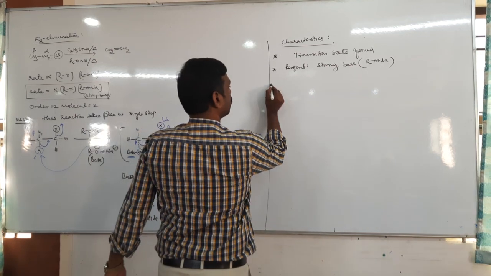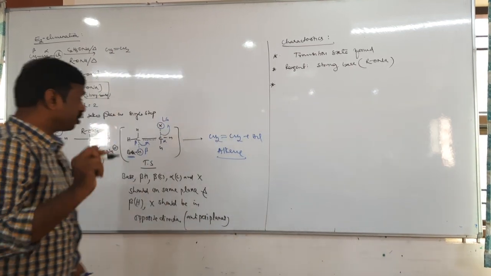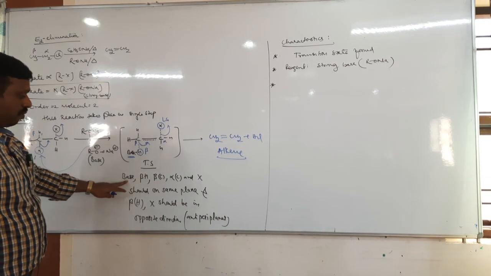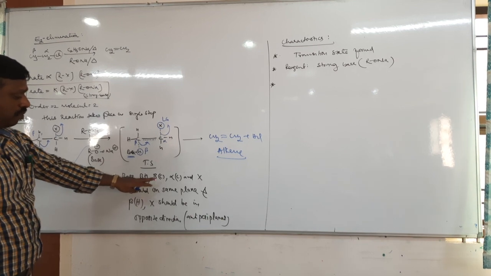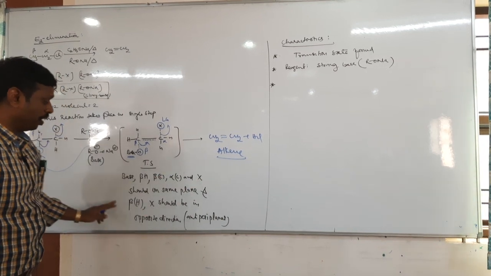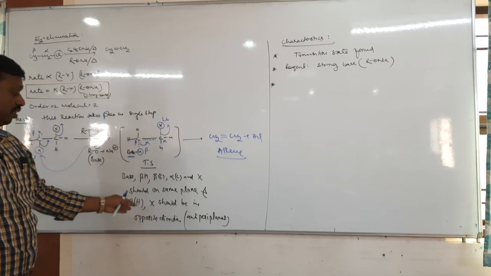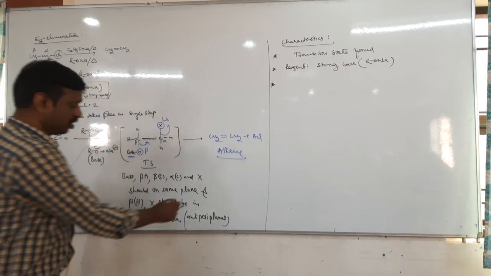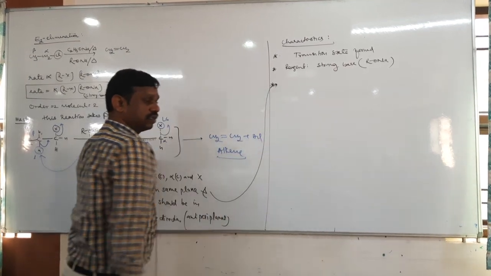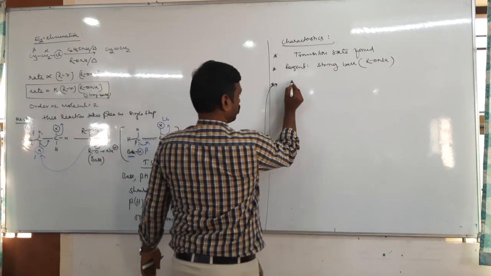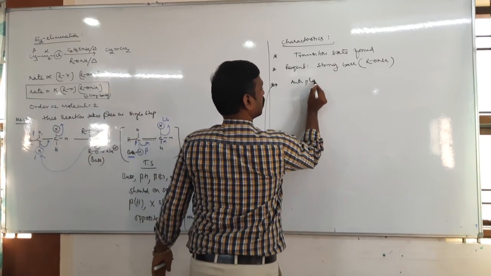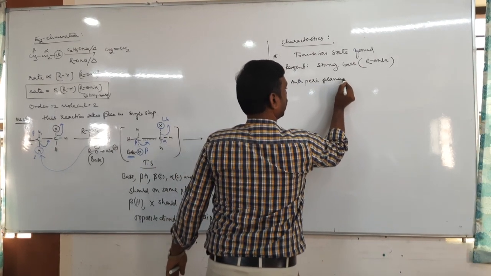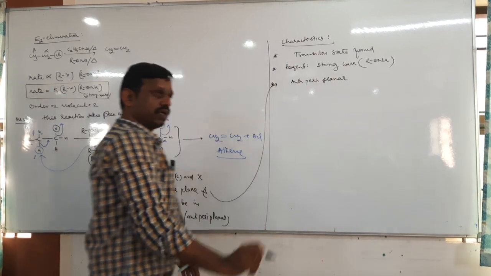Next, what is the condition for E2 elimination? The same point: the base, beta hydrogen, beta carbon, alpha carbon and leaving group must be in the same plane, and the beta hydrogen and leaving group must be in opposite directions. So the same point can be written here: an anti-periplanar structure must be required.